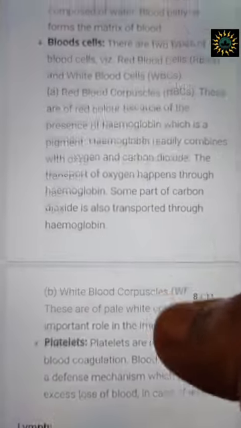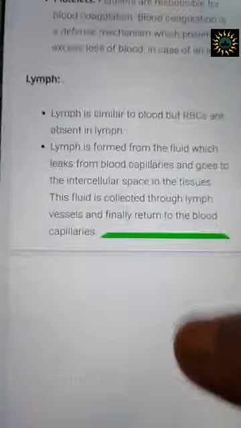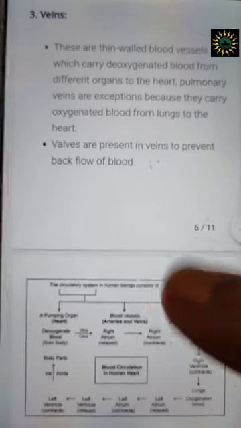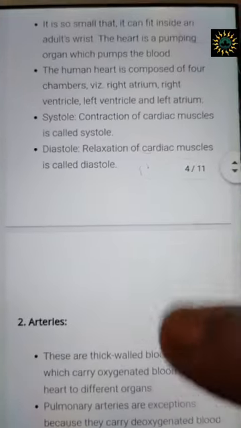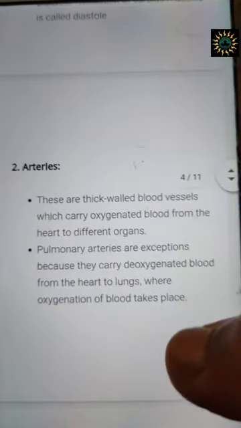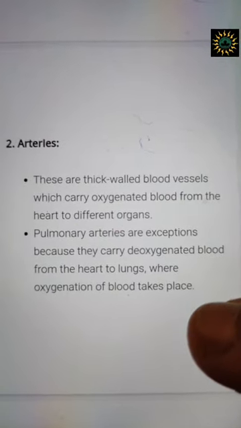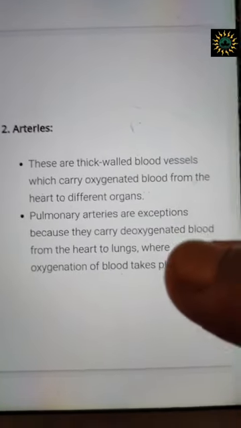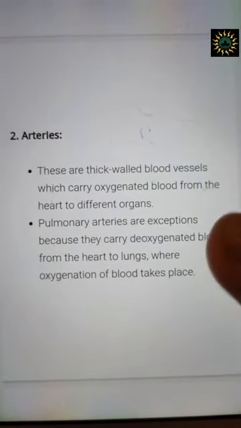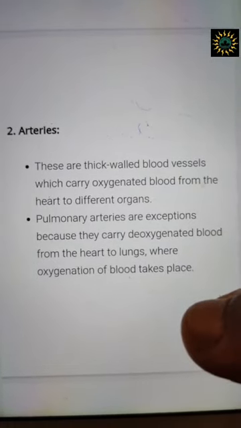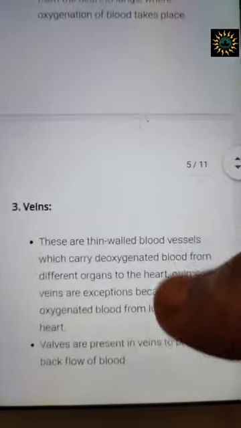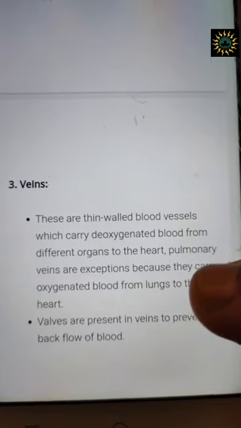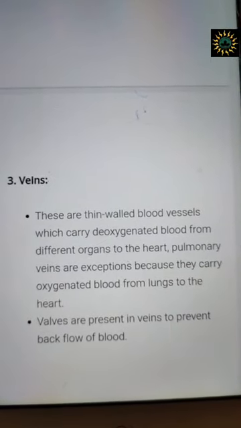Next, we come to the next part, as I was talking about the different blood vessels of my body, that is arteries, veins and capillaries. Now, let's talk about arteries. Arteries, they are thick-walled blood vessels which carry oxygenated blood, I said, away from the heart to different parts of the organs. And pulmonary artery is the only exception. I have already told you about this. Now let's come to vein. Veins, they are thin-walled and they carry deoxygenated blood towards the heart, except for, of course, the pulmonary vein.